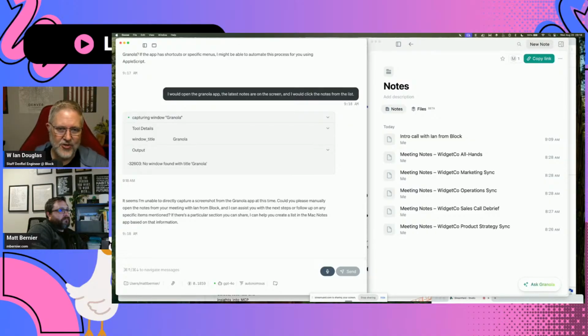Unable to directly capture a screenshot from the Granola app at this time. Okay, that's interesting. I'm curious why it can't grab that screenshot, because again, we don't want you to have to manually do anything here. The whole idea is we want you to automate this, put it in a recipe, and then we can run that recipe in headless mode, run it as a cron job on your system once a day, or at the end of the day, go grab all those notes so you've got it ready for tomorrow. All right, so that's not going to work for us either.